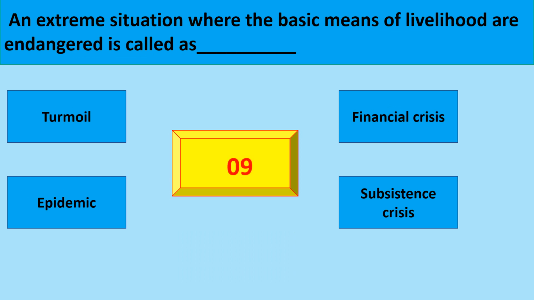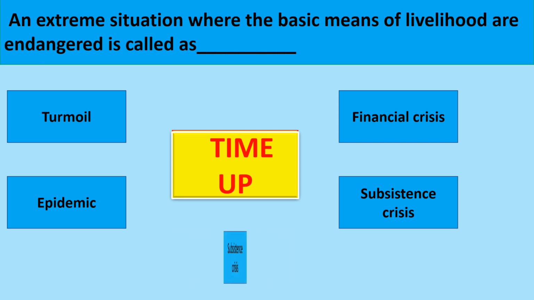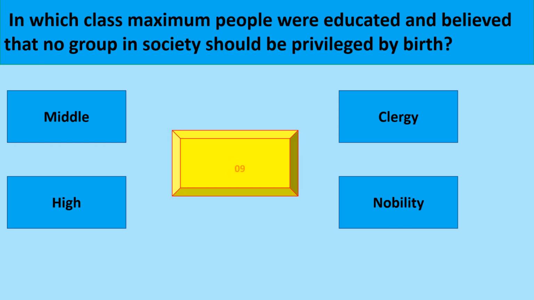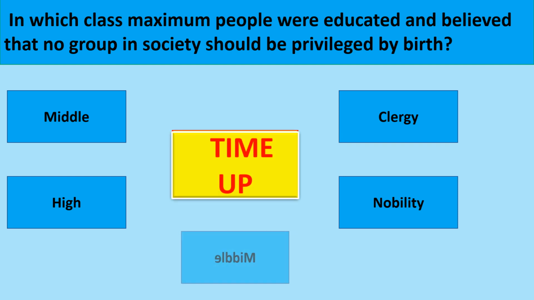An extreme situation where the basic means of livelihood are endangered is called a subsistence crisis. In which class were the maximum people educated and believed that no group in society should be privileged by birth? Middle.